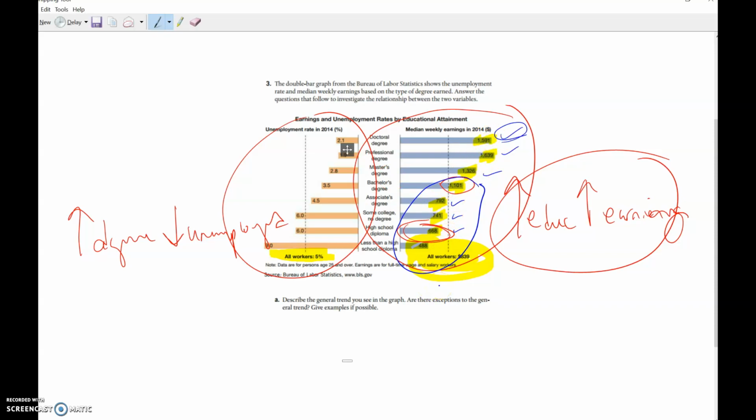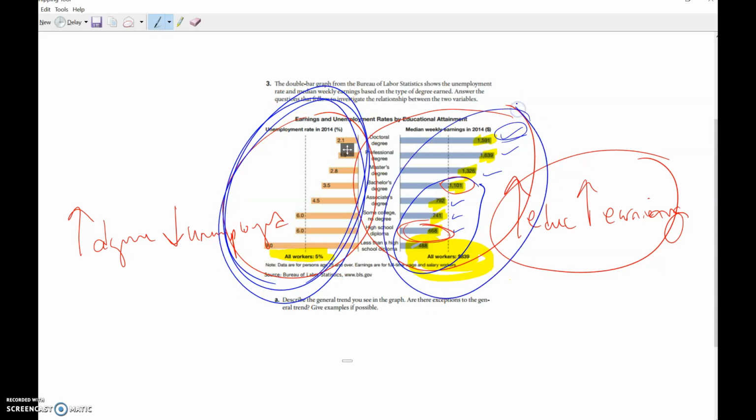All right, on the next page, I want you to fill out that chart. So you're going to go ahead and just copy these in the chart, and then you're going to have to figure out how much they would make per hour. And we're going to assume this is a 40-hour work week. So this is how much they make a week, all of these numbers right here. So what I want you to do is figure out what they would make per hour if they have these different types of education, and fill that out on the chart on the next page.